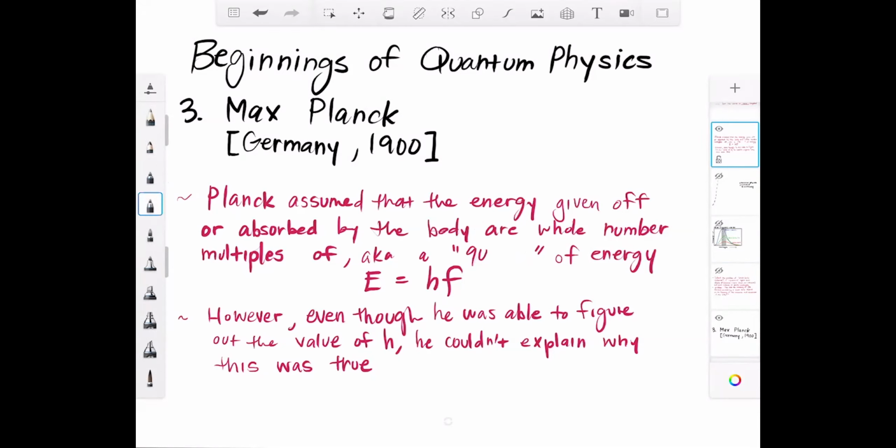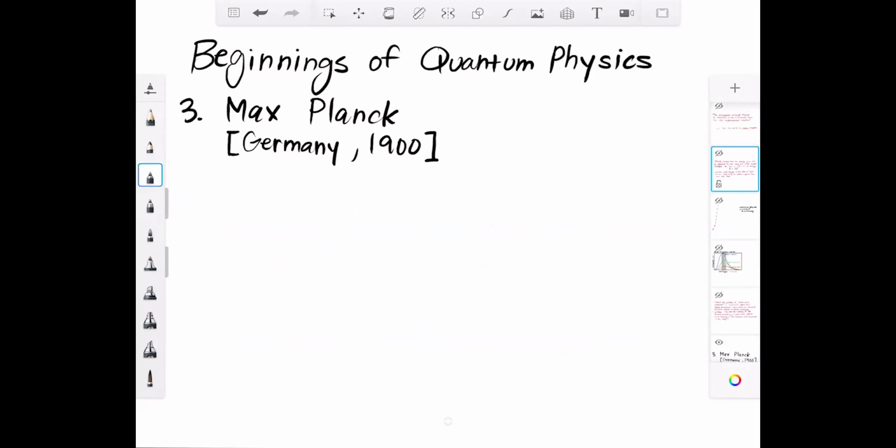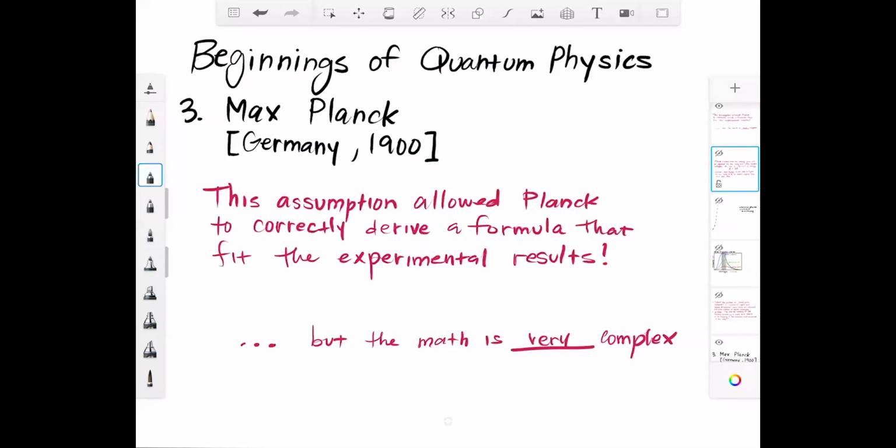So he came up with this formula, E equals hf. So it has to be some multiple number of that hf, where h is some constant and f is the frequency. Now, through experiments, he was able to figure out the value of that number h, that constant, but he really couldn't explain why that was true. Like, why was this happening? Basically, he did it by luck. He did some math tricks and made the formula fit the curves that I just showed you before, those radiation curves.